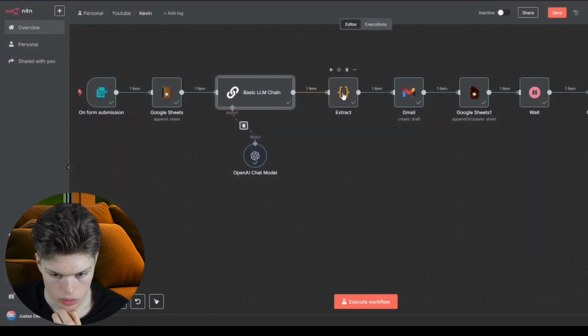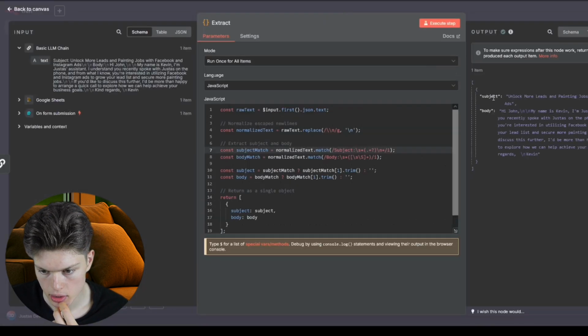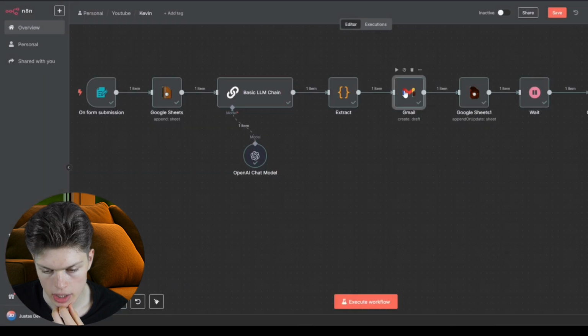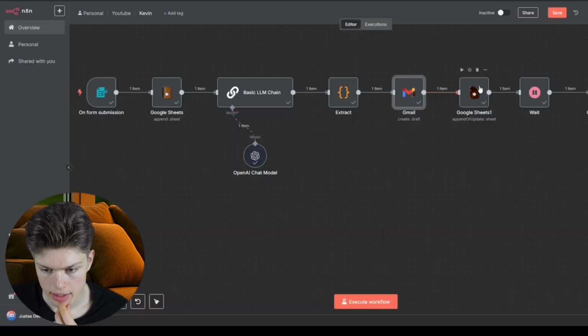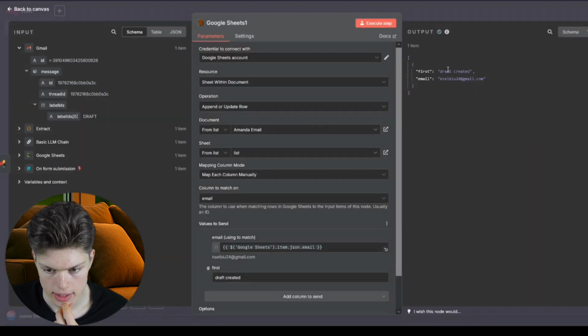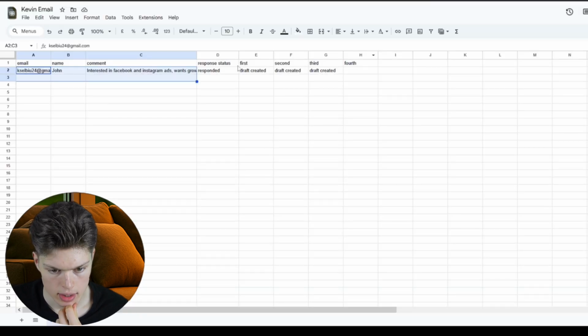Then we need another node to extract and separate the subject and the body. And then we have an email node which creates our draft, which appears here. After that, it updates the sheet, basically saying draft created. So as you can see, first draft created.